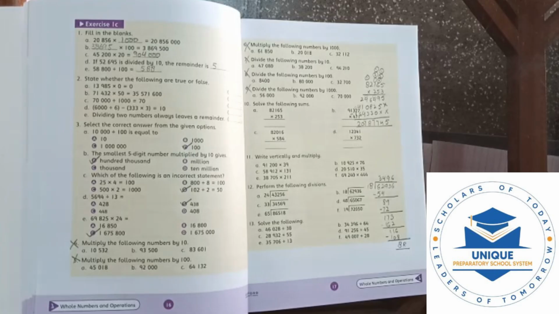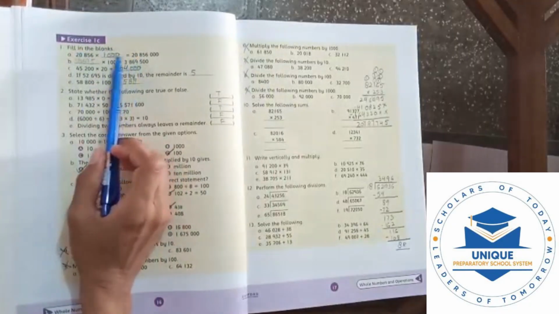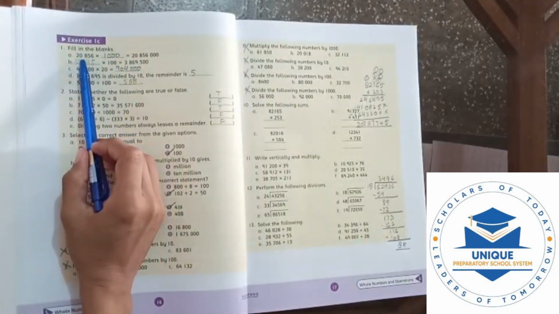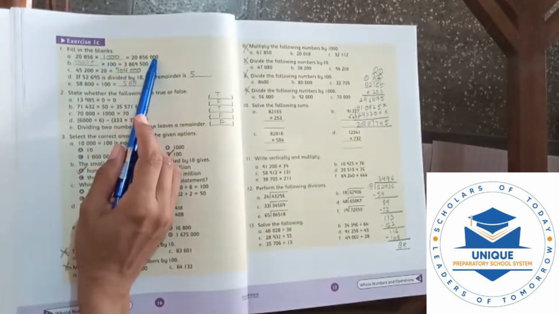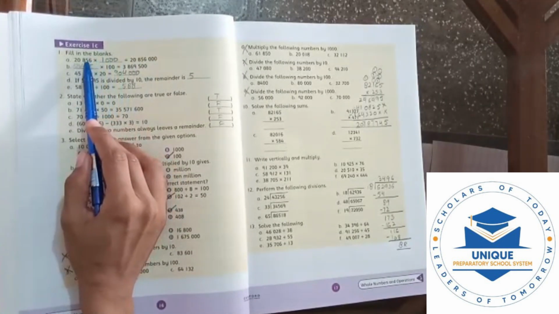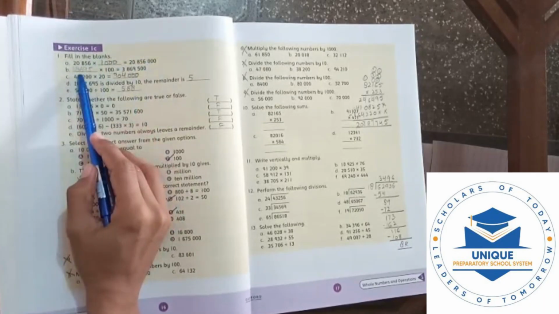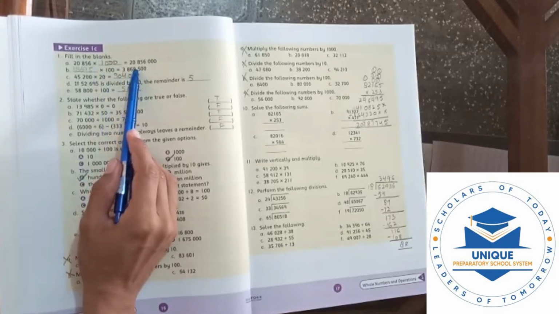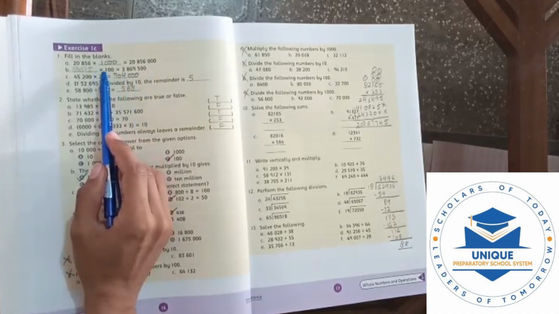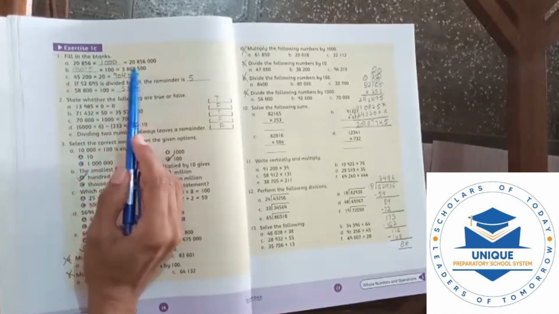So in exercise 1C, we have question number 1, fill in the blanks. So first blank is 2856 multiplied by dash equals 2856000. So if we multiply this with 1000, we will get the answer. Next we have dash multiplied by 100 equals 3869500. If we simply multiply 38695 with 100, then we will get this number.